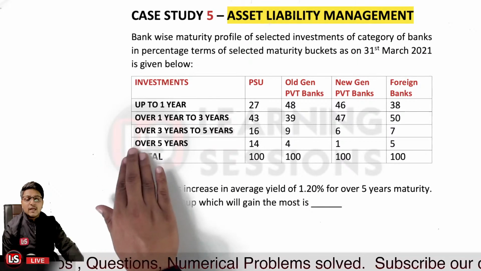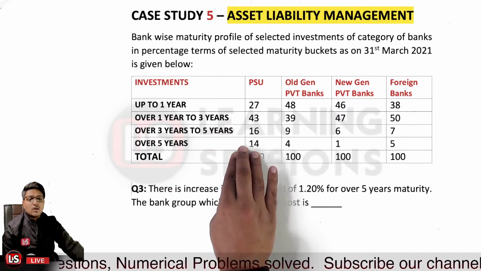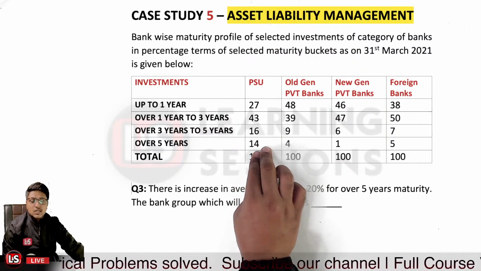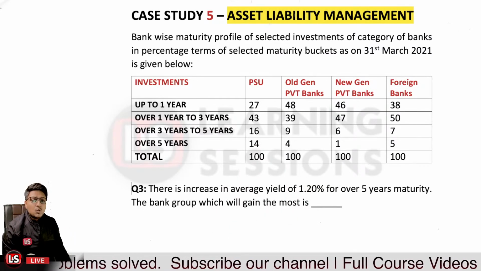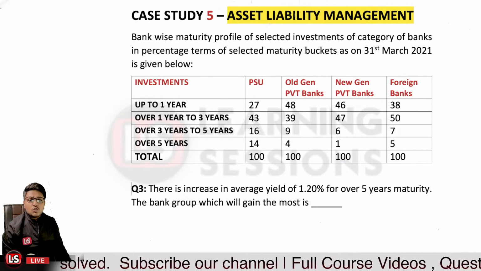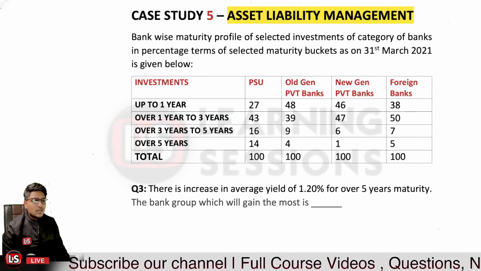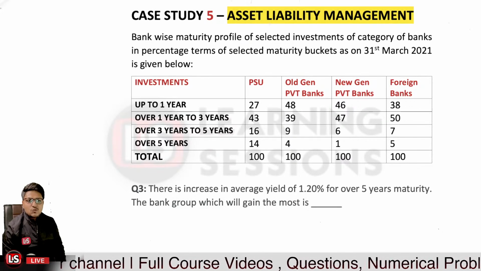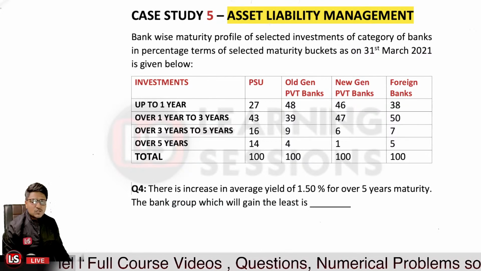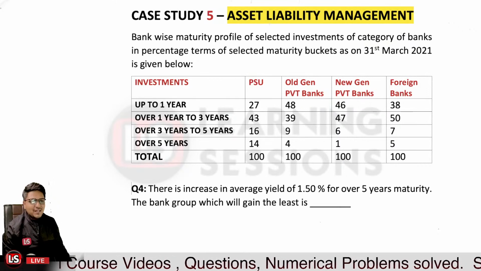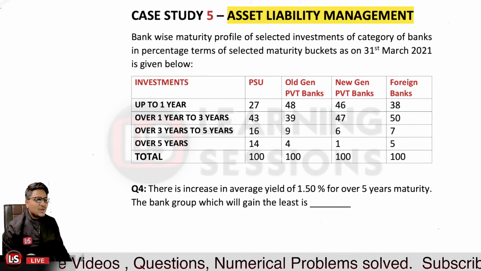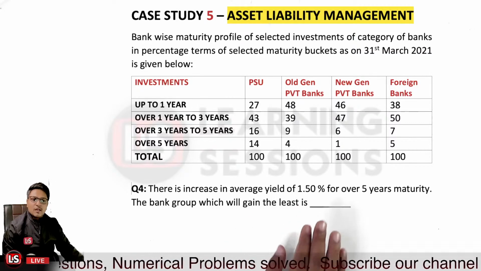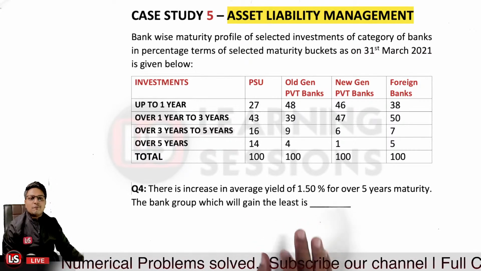So the right answer over here is related to PSUs, because again we have to look at the over 5 years bucket. PSUs have invested the most over here, that is 14%, and further they would be benefited the most. So for question number 3, the answer is PSUs. At least once the conditions are in favor of PSUs, otherwise they have lost the most money in the case study. Okay, question number 4 says there is an increase in average yield of 1.5% for over 5 years maturity.